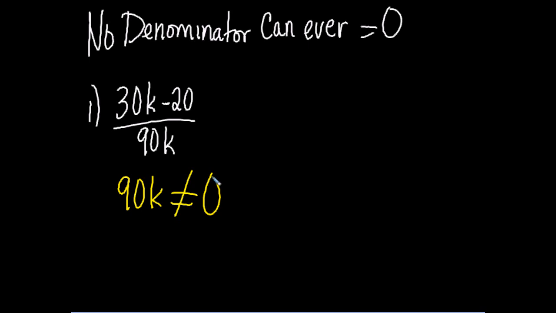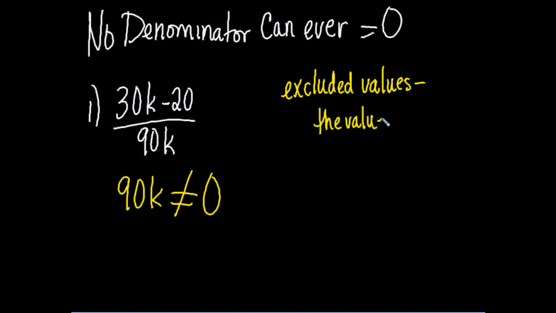So when we are looking for excluded values, excluded values are the values that would cause that denominator to be equal to 0.